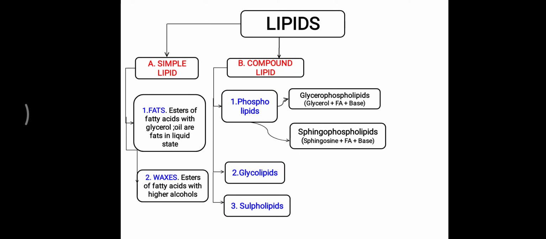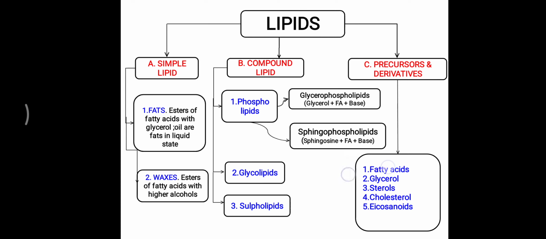The third classification is precursors or derivatives of the lipid, and they are fatty acid, glycerol, sterols, cholesterol, eicosanoids. These are examples of the derived lipids. Further, there is complex lipid, meaning lipid combined with protein, making lipoprotein or proteolipids. So that's all about the classification of the lipid.